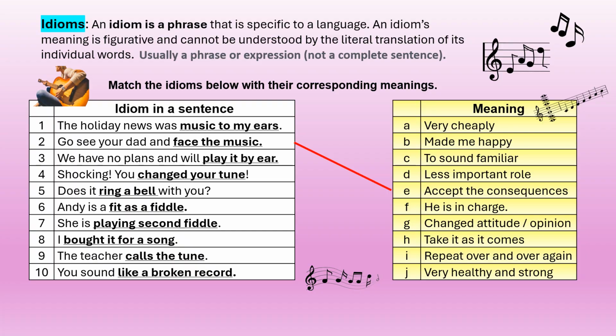Our focus for today, for this video and for this worksheet, is idioms with music. Match the idioms below with their corresponding meanings. You will notice that the idiom part is underlined, like music to my ears, face the music, play it by ear, changed your tune, etc. On the right hand side we have meaning, A to J. There's one example given to you. Number 2, go see your dad and face the music. The meaning is accept the consequences. Work your way through this in your own time.